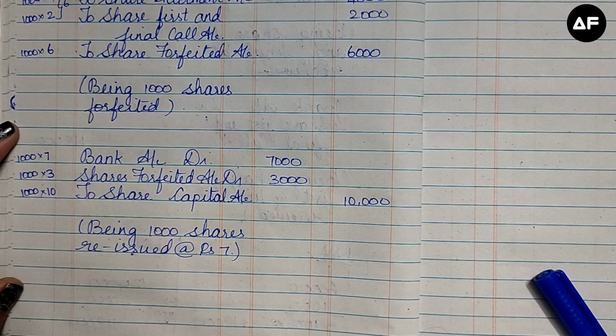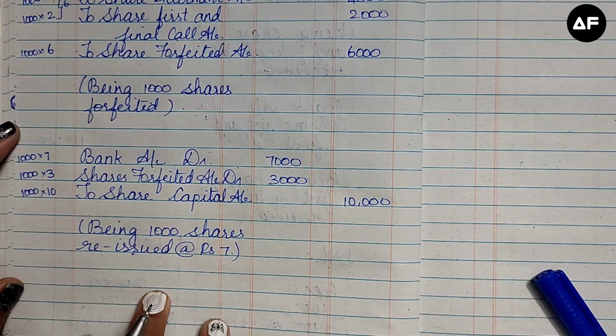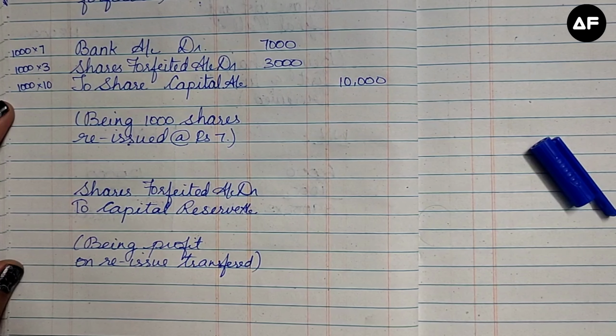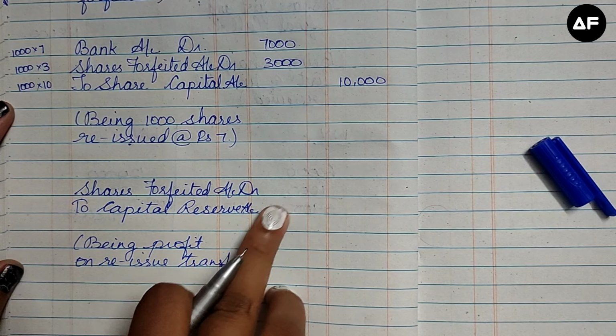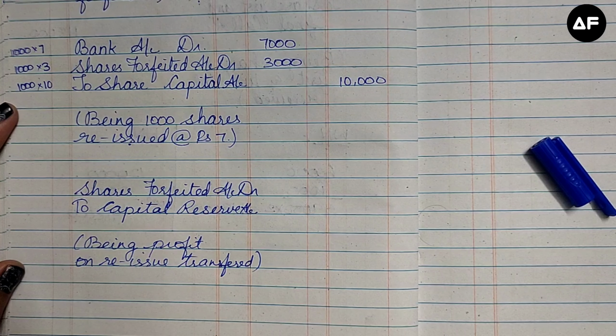Next we have to calculate the capital reserve. That is, the profit on reissue has to be transferred to the capital reserve. For that we have to give a separate journal entry. The capital reserve entry is going to be shares forfeited account debit to capital reserve. This is the normal profit on reissue, that is the capital reserve entry we give.